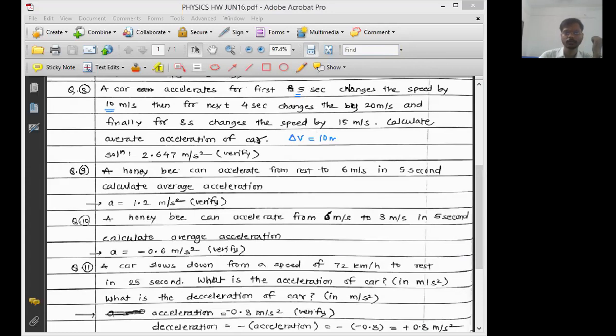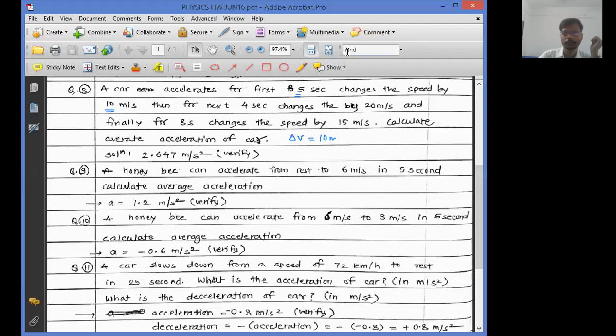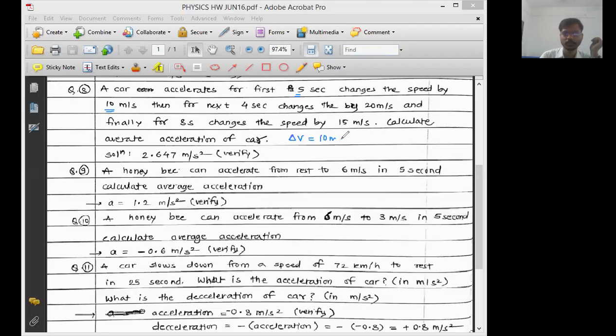Let me call this delta v1, and the time for the first journey t1. Delta v1 is 10 meter per second, and time required is 5 seconds.